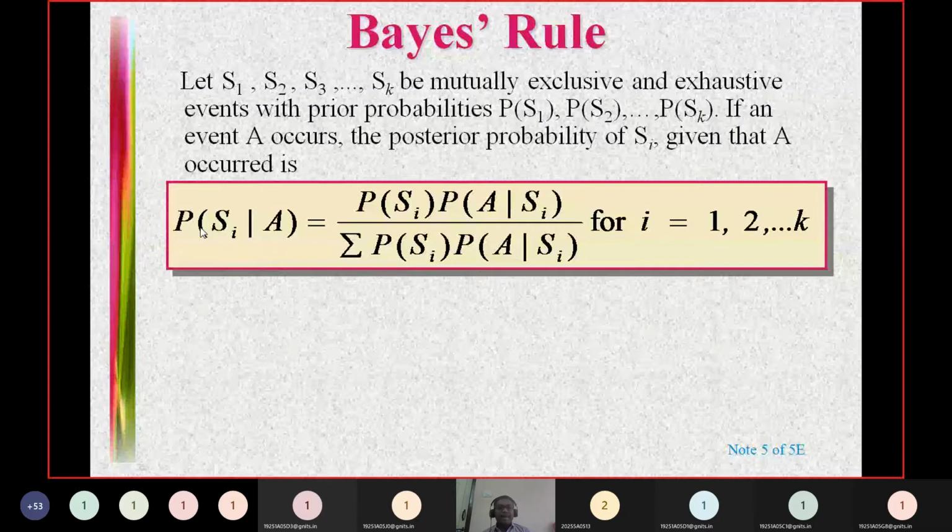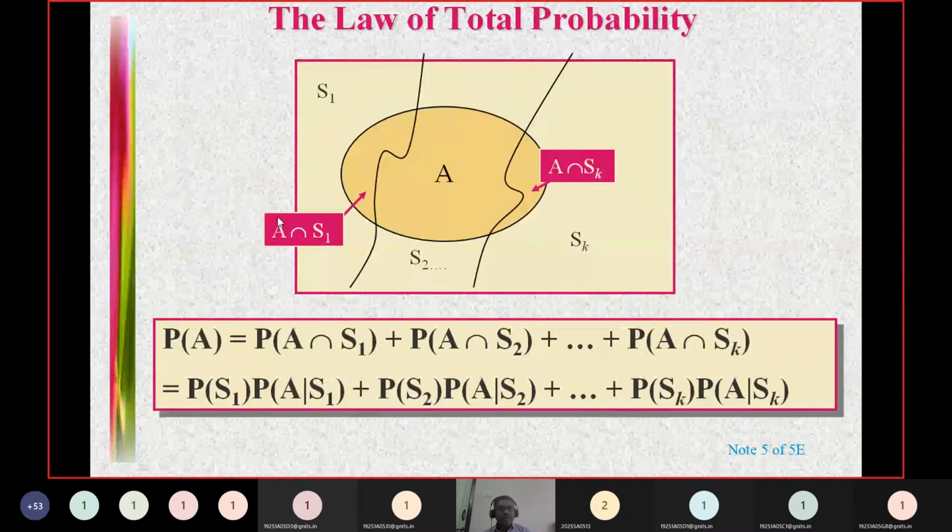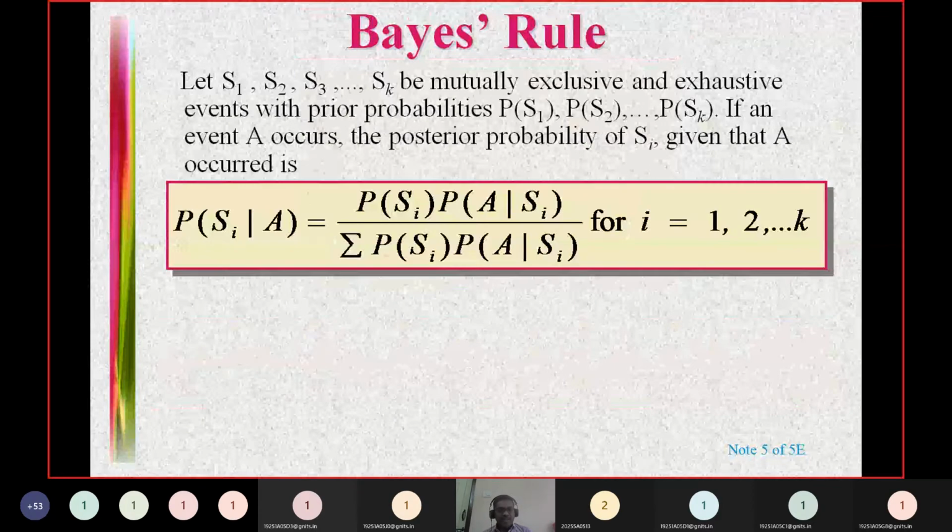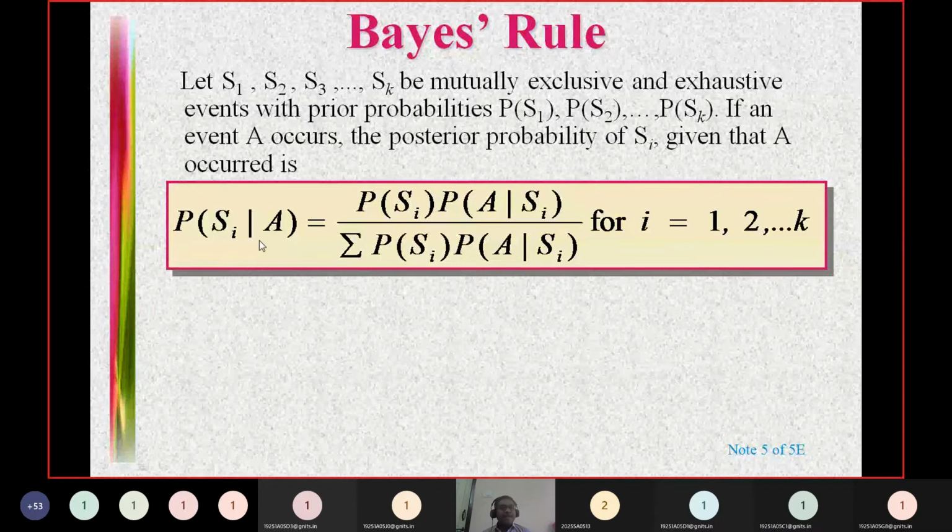Okay. Only thing, if an event A occurs, then we want the posterior probability of Si given that the event A is happening. Previously, the sequence of events S1, S2, S3 happened, and after that the event A happens, but here it is the other way. The event we are trying to find out is this: if the event A has already happened, then what is the probability that event A happened through this particular event Si.